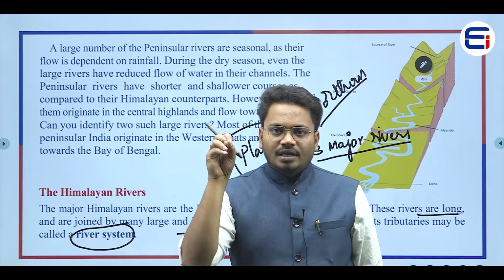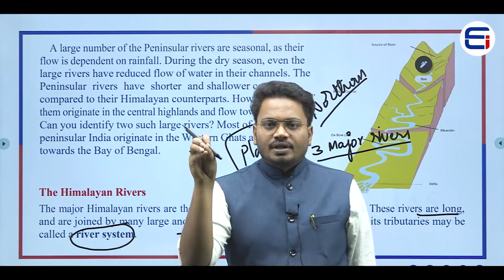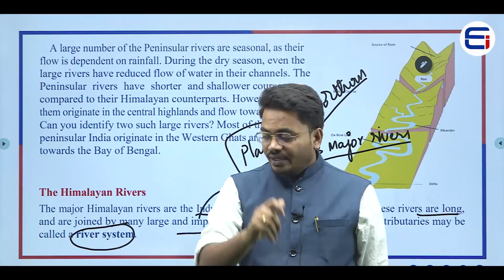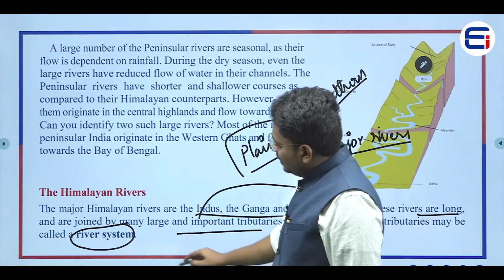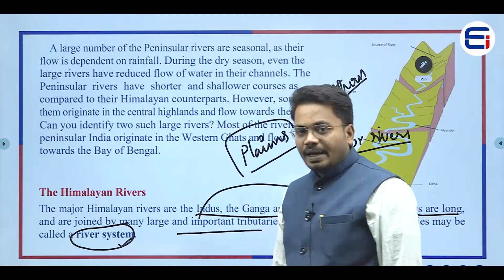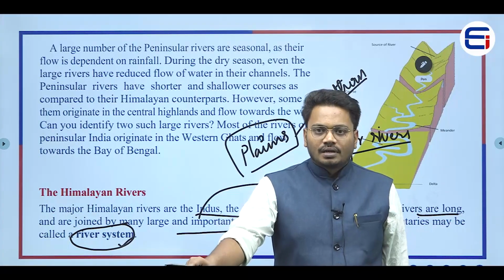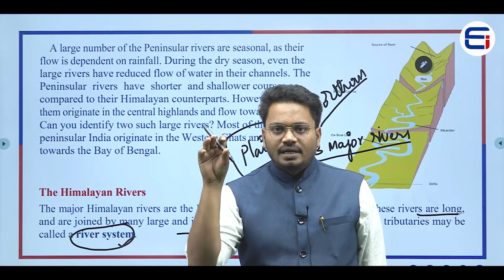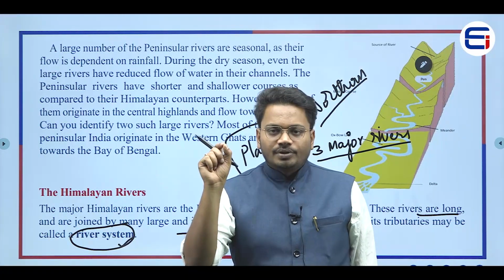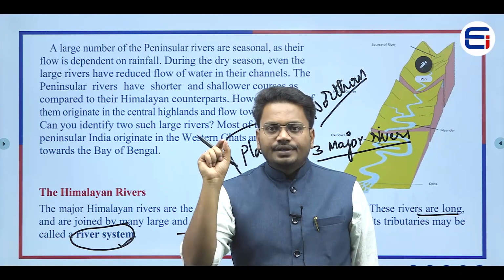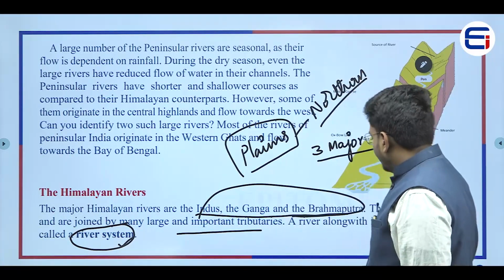Suppose we take any main river, that main river would have a lot of tributaries, and it would have a lot of distributaries. And here he is saying that a river system is nothing but the main river along with its tributaries. This combination is called a river system. Here you have to understand that he is saying tributary, he is not mentioning distributary, right? This is an important thing which we have to remember.